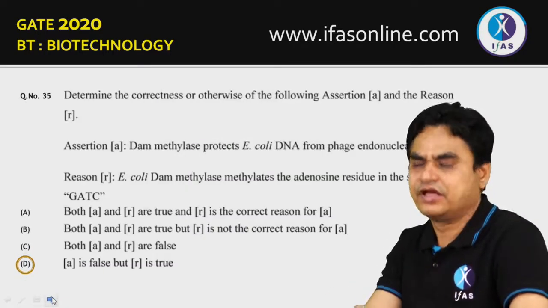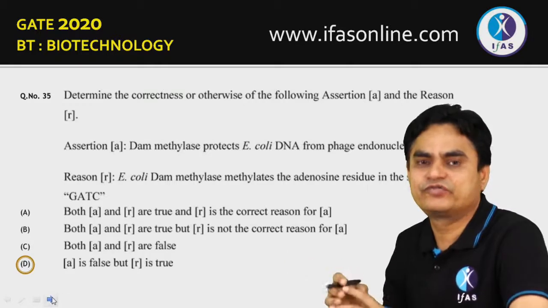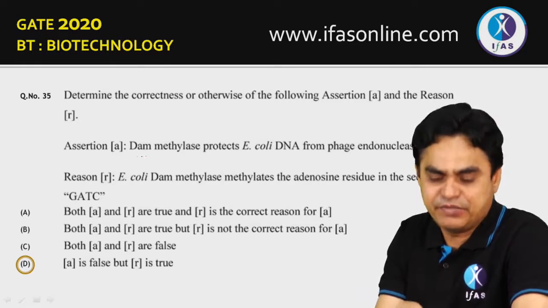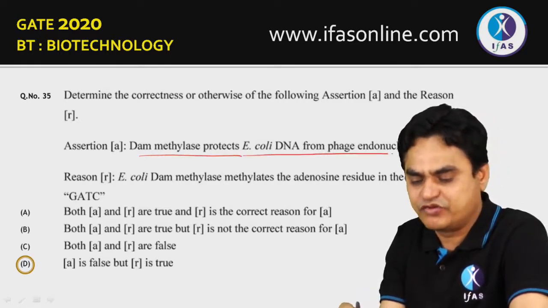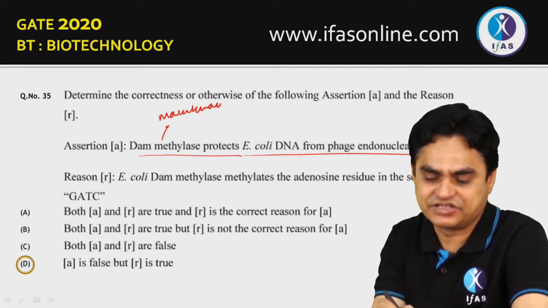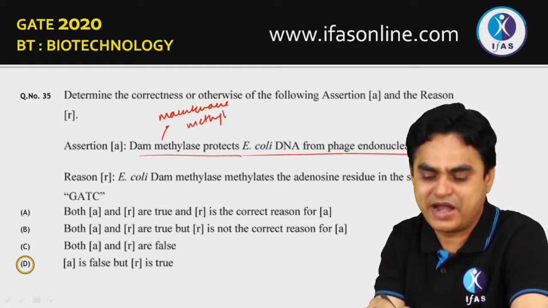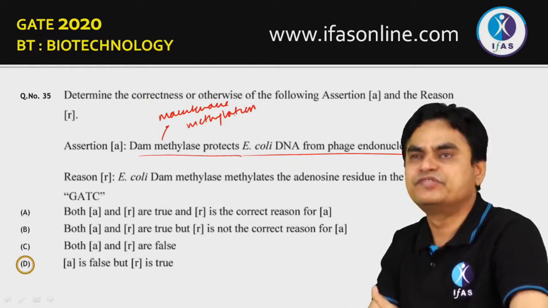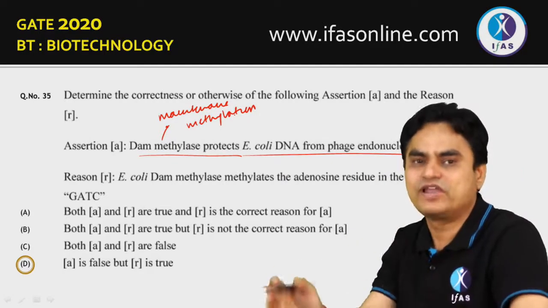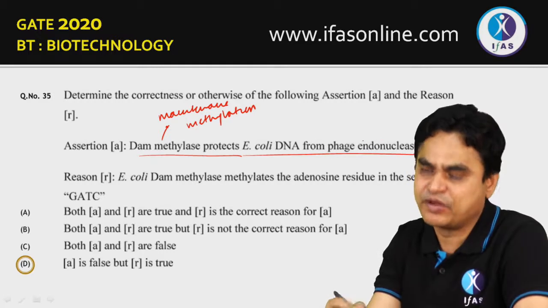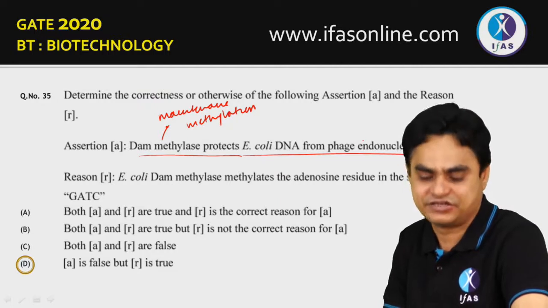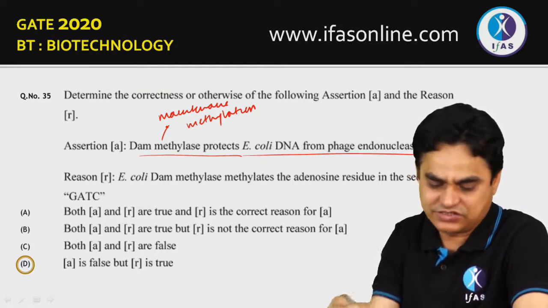Question number 35. There are some assertions and reasons. You have to find out whether assertion and reason both are true or not. DAM methylase protects E. coli from phage endonuclease? No. DAM methylase, you know that it is responsible for maintenance methylation. That is, there are some specific sites, GATC, which get methylated a short while after DNA replication. So it is not playing a role in a restriction modification system, it is playing a role in maintenance methylation. So this is false, A is false.